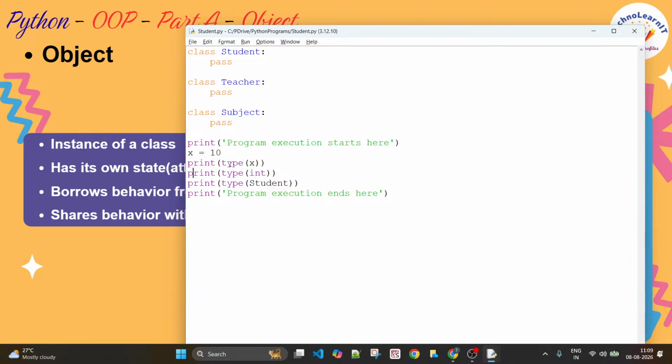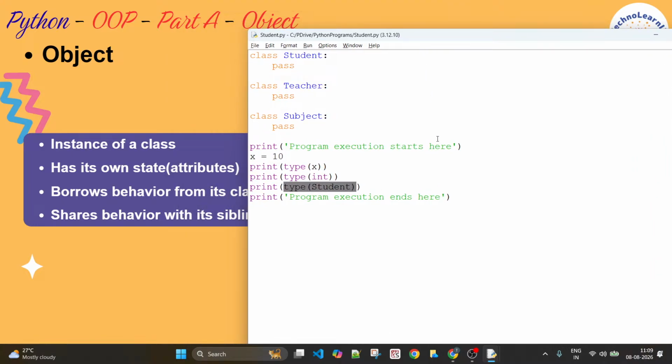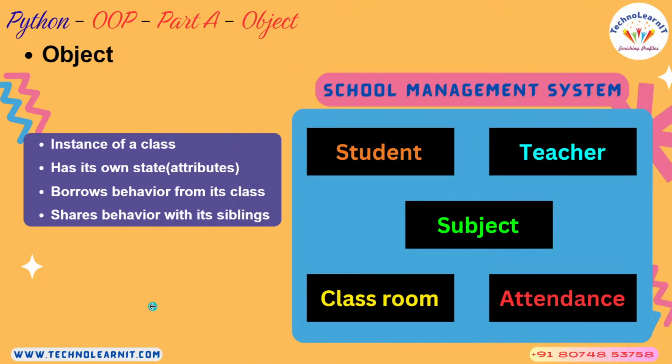Now you have a class available with you, and if I create a variable of that, then it becomes an instance of that class, which is nothing but an object. Instance of a class is nothing but an object. In other words, a class variable is nothing but an object. If you create a variable for a class, it becomes an object. Okay. So what is an object? A variable of type class is called an object.